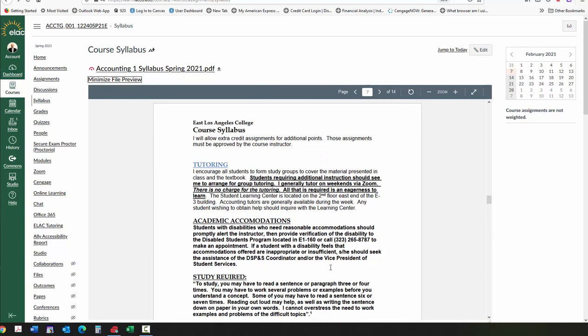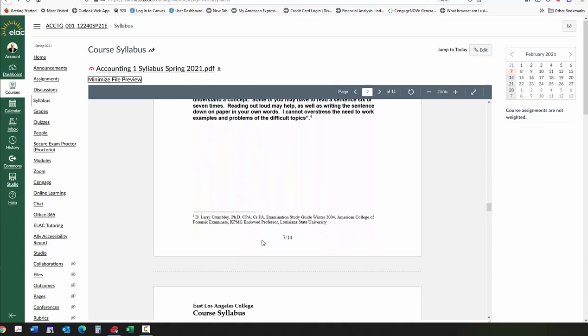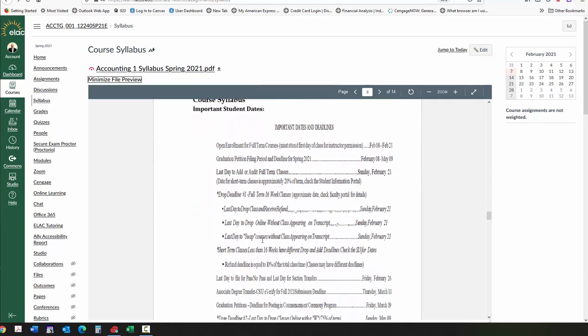We do have a DSPS office, and there's some other information about that at the end of this particular syllabus. So I want to make sure that you, if you do have some issue so that you need accommodations, for instance, more exam time, or if you wanted to have it proctored at the DSPS office, we can also have that arranged. So you need to contact the DSPS office, and they will contact with me to provide you with accommodations, okay?